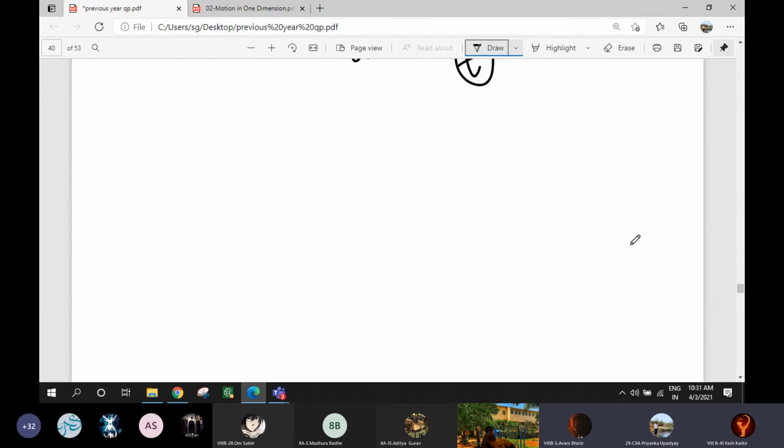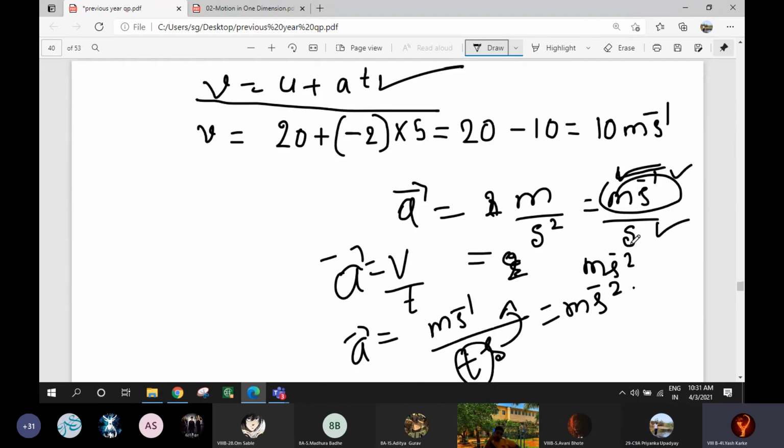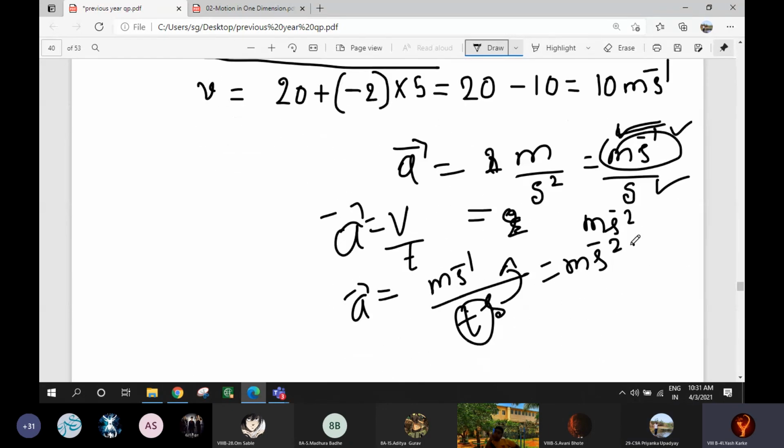Miss, when you scroll up, I am having one doubt. Miss, here you wrote acceleration is equal to V minus 4 upon T. Where have I written V minus 4?